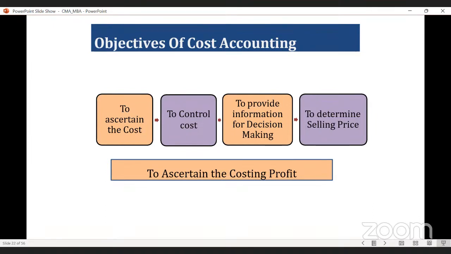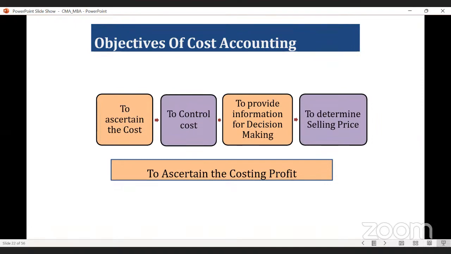Another objective of cost accounting is to provide information for decision making. Who will take the decision? Definitely the top level management, always there at the top to take the various decisions of the business. Whenever they are taking the decision, they need some sort of information, some sort of base. So cost accounting provides the entire cost information to the management.